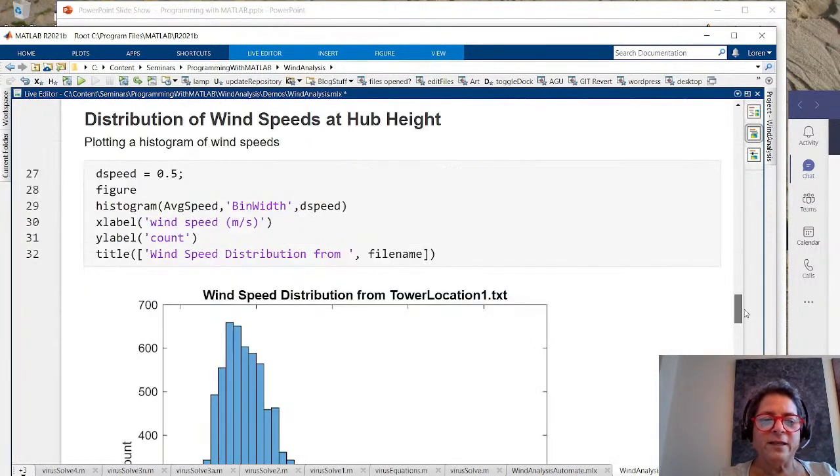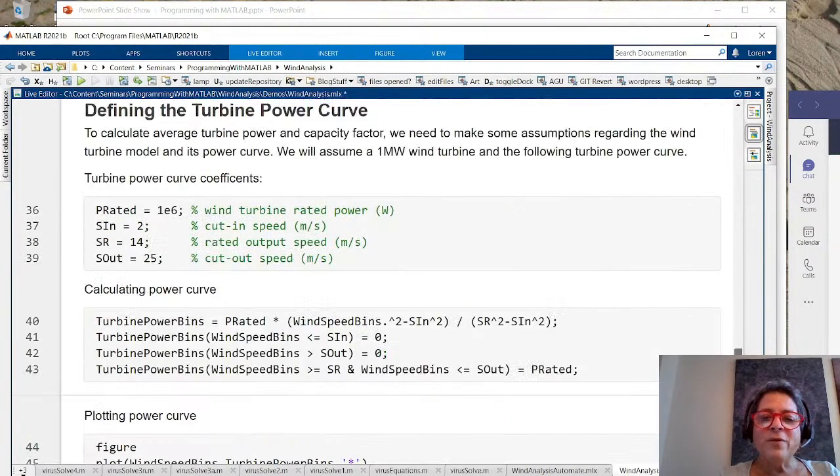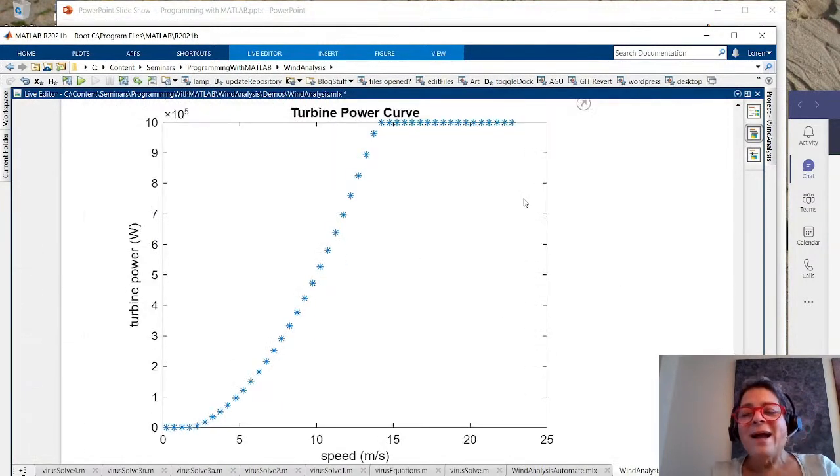That's pretty interesting. It's actually got a peak at a lower wind speed than our other wind turbine had. But when I look at the wind turbine, this is the same power curve every time. I probably don't need to plot it anymore. I was sort of using that as a visual debugger as well.